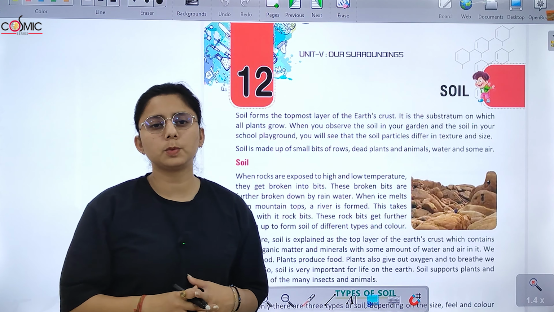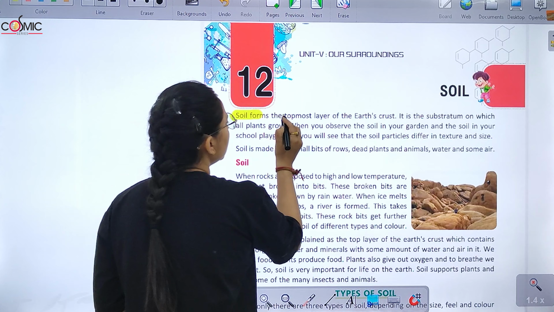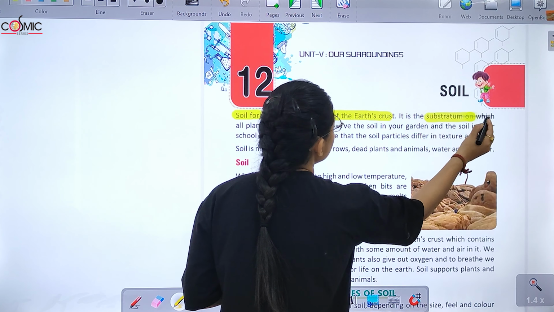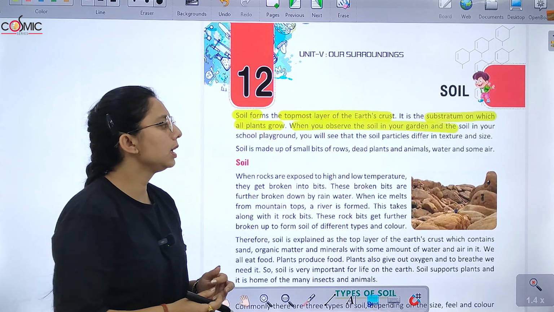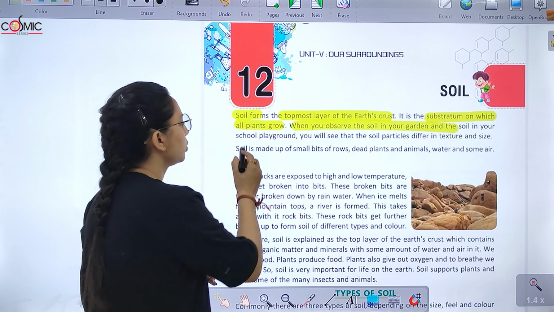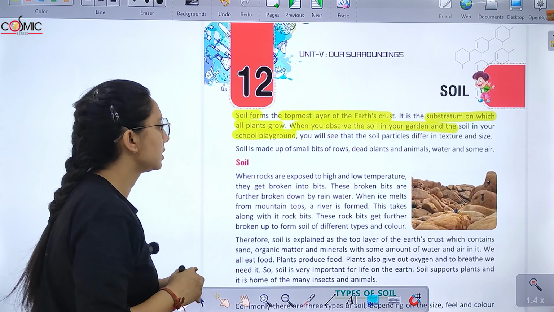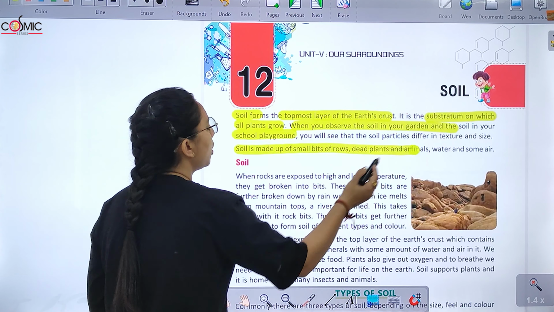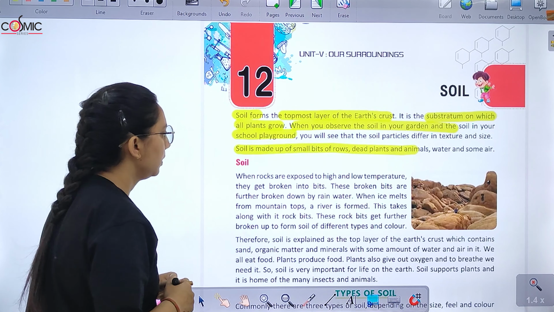Children, today let's start with chapter number 12, soil. So in this chapter, we will study about soil. Soil forms the topmost layer of the earth crust. It is the substance on which all plants grow. And then you observe the soil in your garden, the soil in your school playground, you will see soil particles of different texture and size. So soil is made up of small bits of rocks, dead plants and animals, water, and some air.